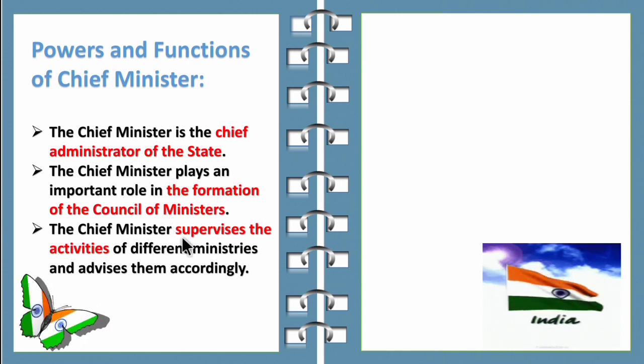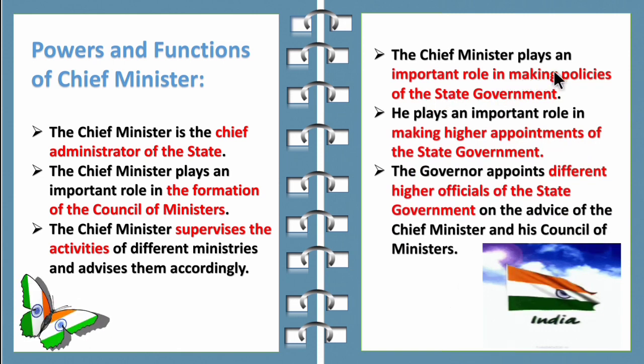The chief minister supervises the activities of different ministries and advises them accordingly. So he supervises each and every department and then he gives proper advice. The chief minister plays an important role in making policies of the state government. Then he plays an important role in making higher appointments of the state government.